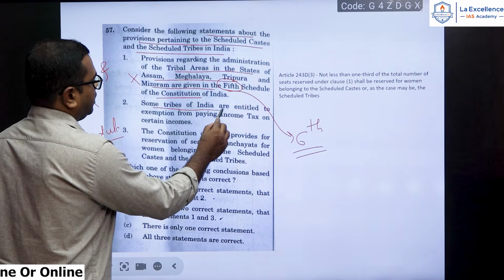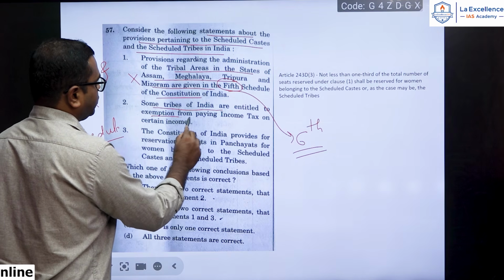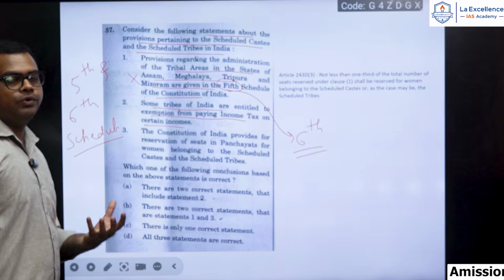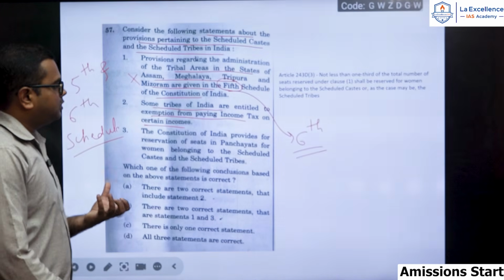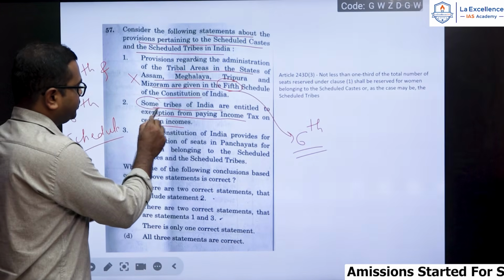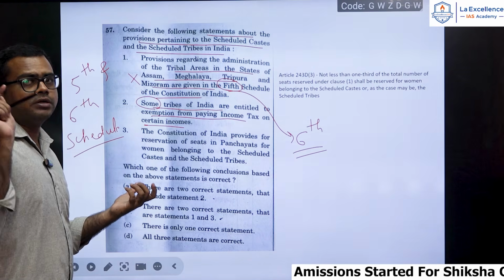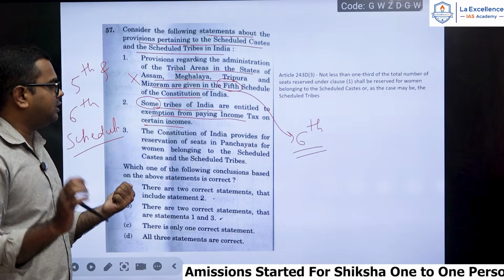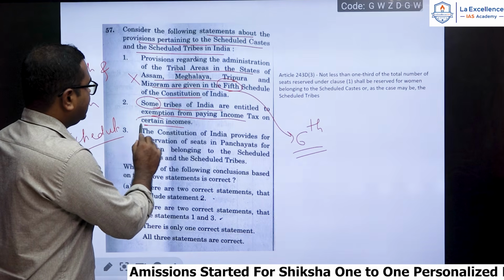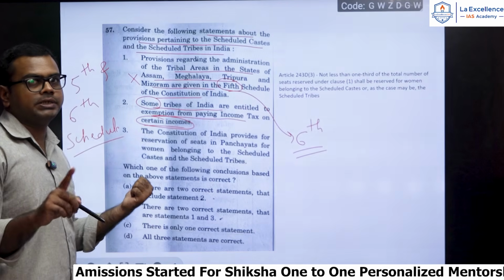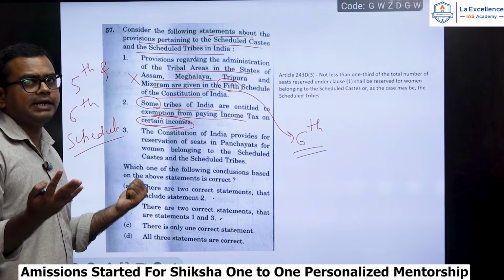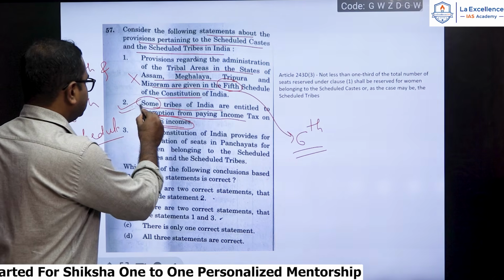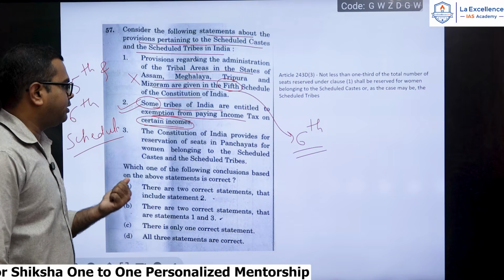Some tribes of India are entitled to exemption from paying income tax on certain incomes. Although you may not be knowing this exactly, try to read this very carefully. Some tribes, it's a very generic term. They are not pointing out specific tribes, but they are telling some tribes, which is a very generic statement, and certain incomes. Okay, they are not specifying which income, certain income. It can be any kind of income, we don't know. So this is a generic statement and this is a right one.